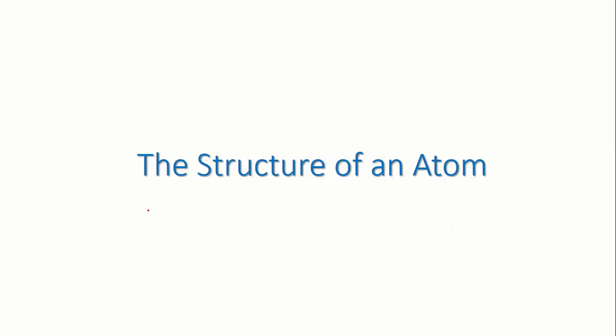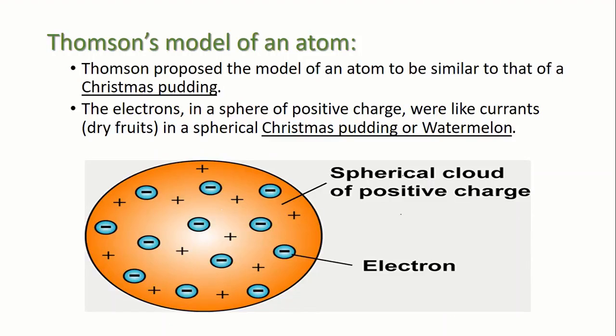Okay, so J.J. Thomson was the first scientist to propose a model for the structure of atom. J.J. Thomson proposed that atom is similar to a Christmas pudding, or we can say it is similar to a watermelon.